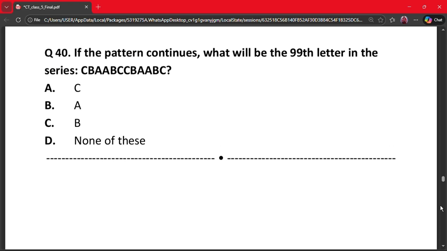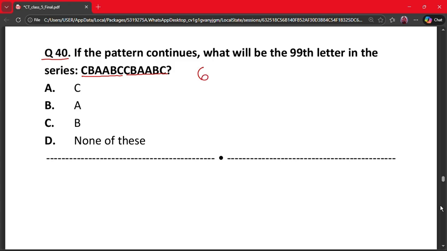Let's move on to the last question, that is question number 40. If the pattern continues, what will be the 99th letter in the series? C, B, A, A, B, C, C, B, A, A, B, C. So C, B, A, A, B, C and C, B, A, A, B, C. So we can see the pattern is repeating after the 6th letter.